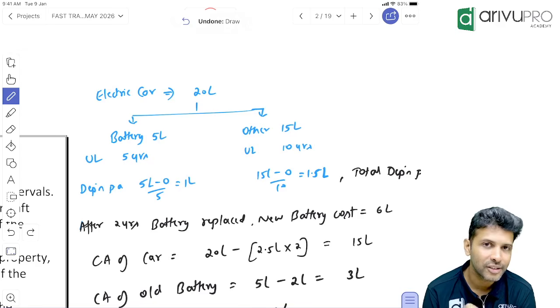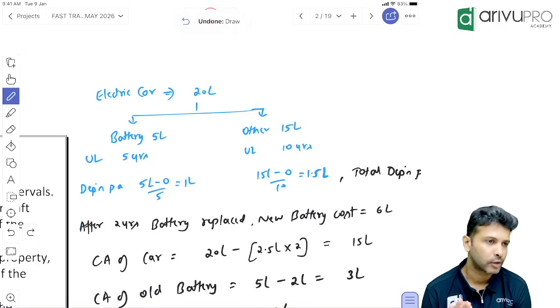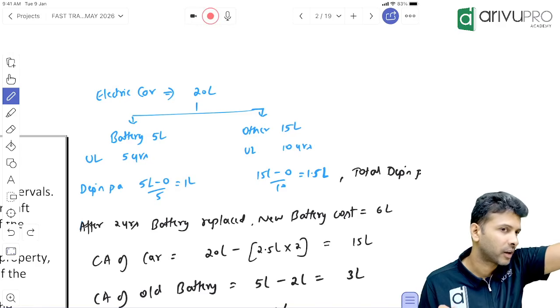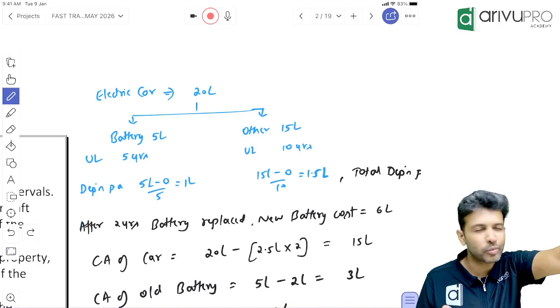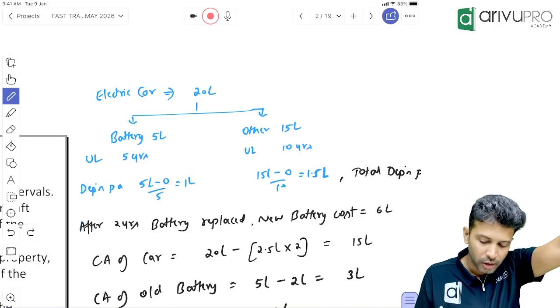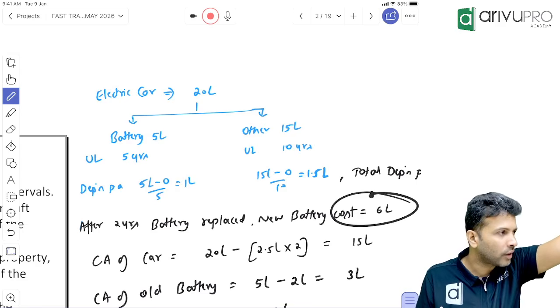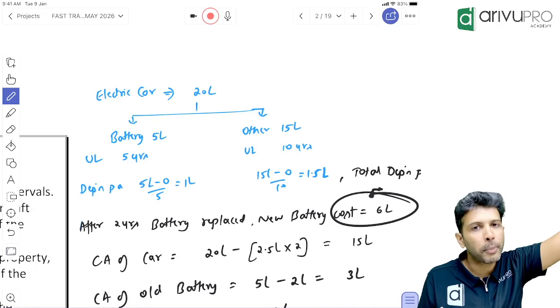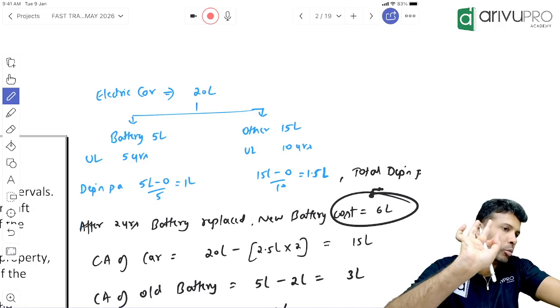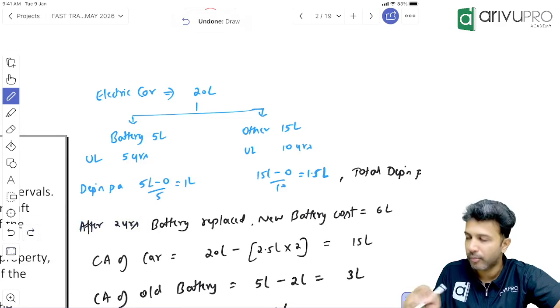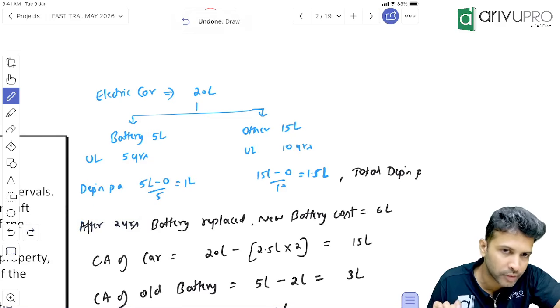When am I replacing this? Now or after 2 years? After 2 years. This concept only we call as replacement parts. Two things we said we'll have to do in replacement part. Anybody remembers that? New part ka cost you capitalize, if RC is met. Old part ka carrying amount you need to remove or derecognize. These are the two things. So let's understand that with the help of this particular number in terms of accounting.